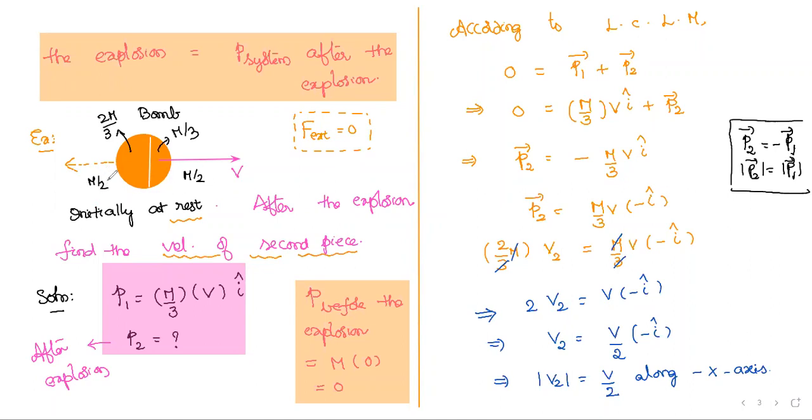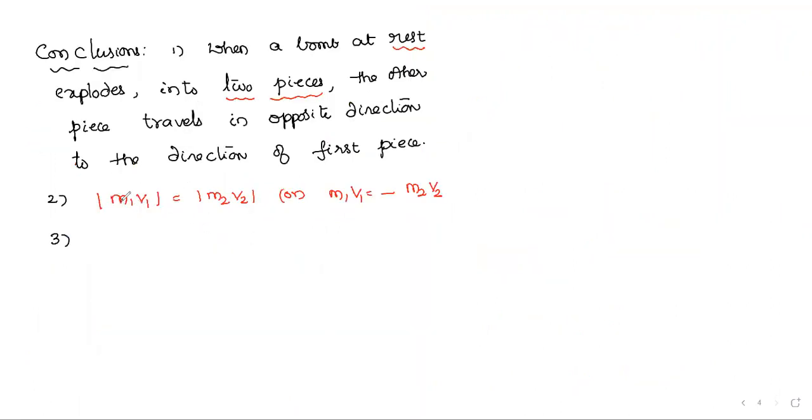If their masses are equal, in the next page you can write m1 is equal to m2. If you cancel them, I will get directly v1 is equal to v2.